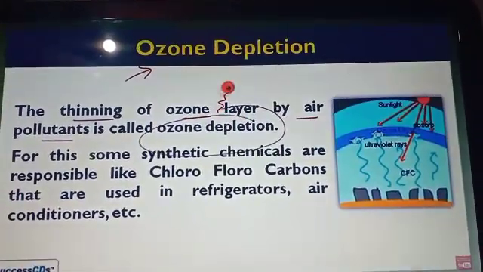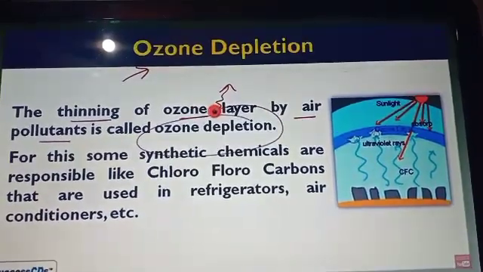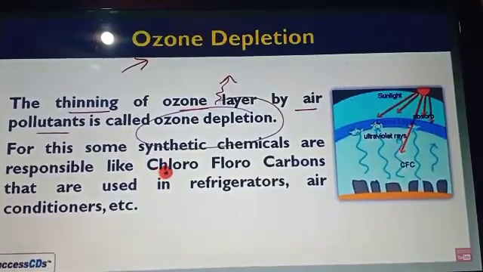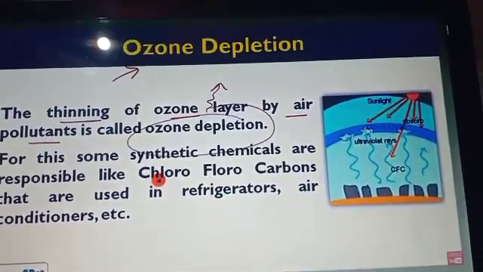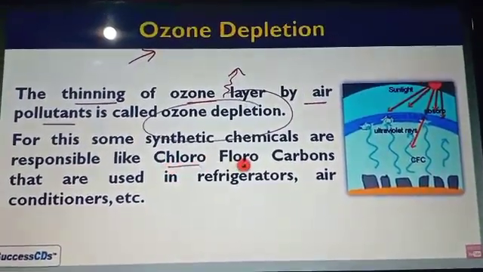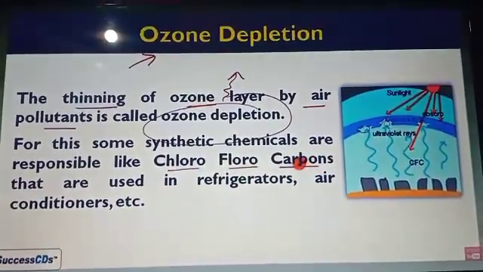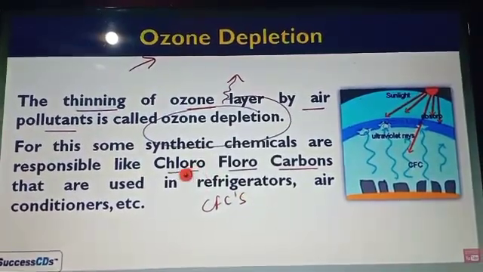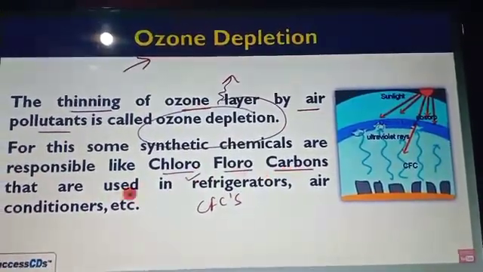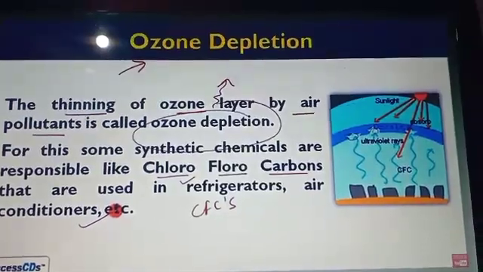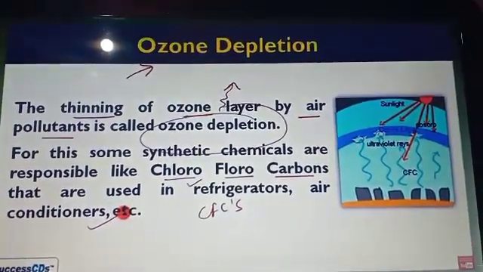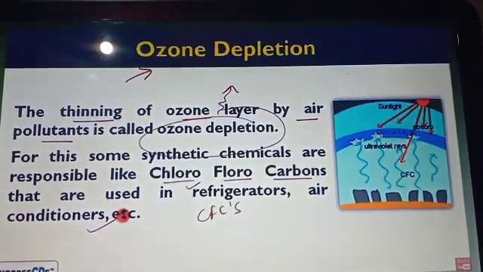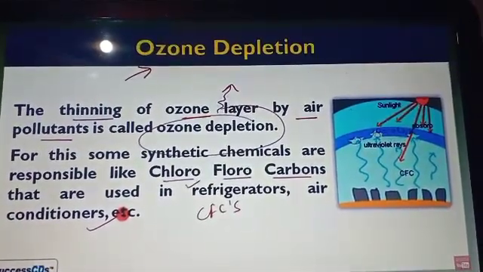One of the chemicals most responsible for ozone depletion is chlorofluorocarbon, which we know as CFC, which is mainly used in refrigerators and air conditioners. So these CFC fumes react with the ozone layer and cause the depletion of the ozone.